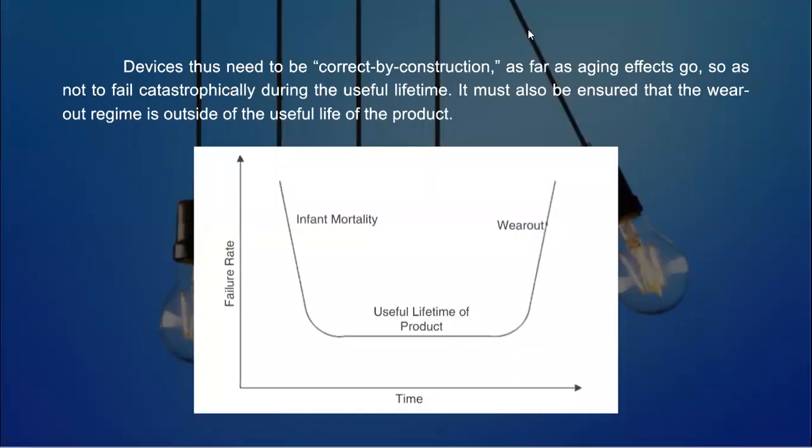Devices thus need to be corrected by construction as far as aging effects go, so as not to fail catastrophically during the useful lifetime. It must also be ensured that the wear-out regime is outside of the useful life of the product. Here is the graph representing it.